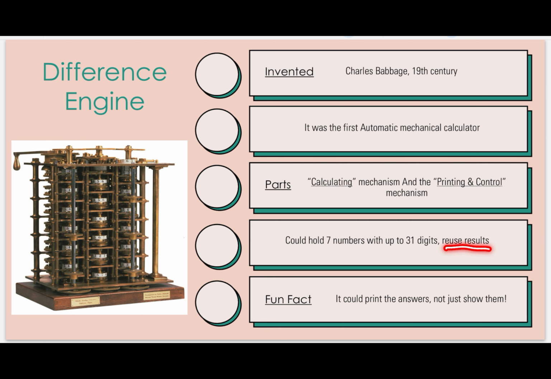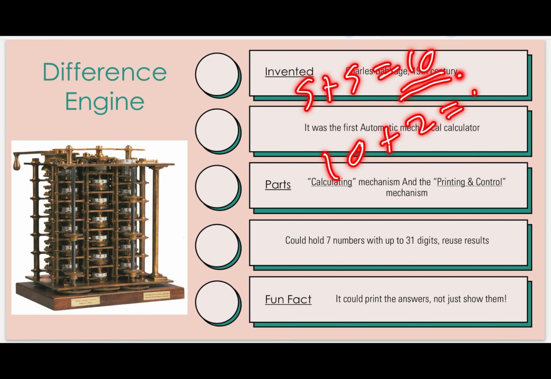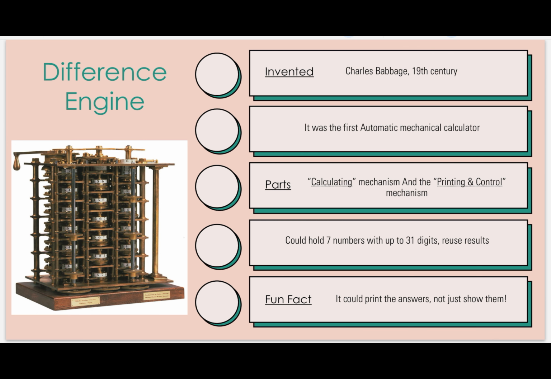And what was the specification? Reuse result. It could reuse the result. Means for example, I write 5 plus 5. The answer will be 10. Correct? So I could perform another addition, subtraction, or multiplication on this 10. For example, 10 plus 2, 12. Like this. This was happening only on this engine, the difference engine. Before that we could not do this.